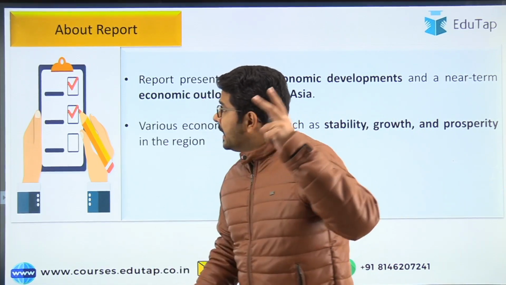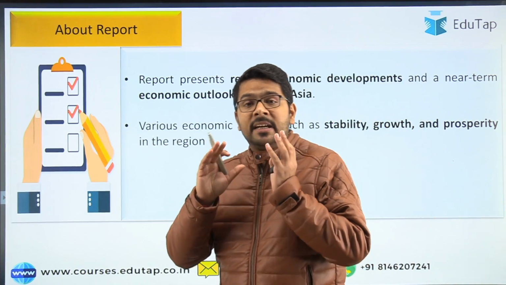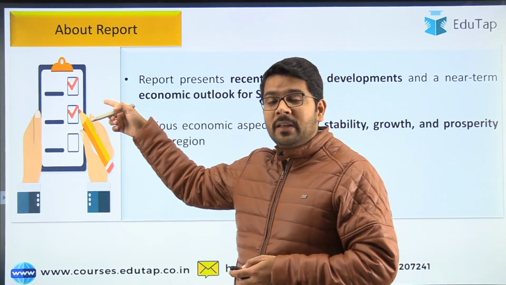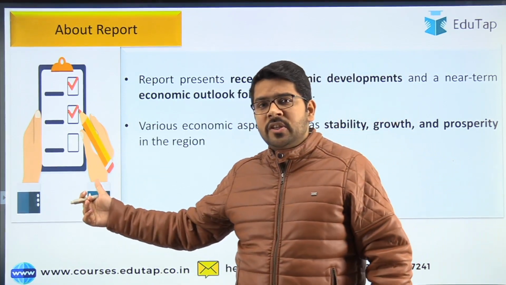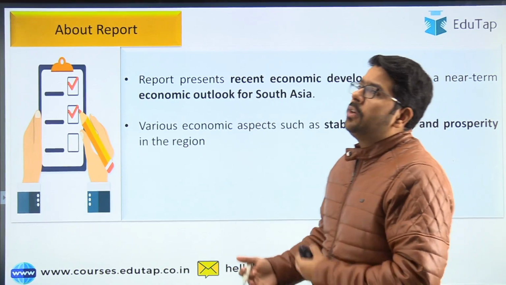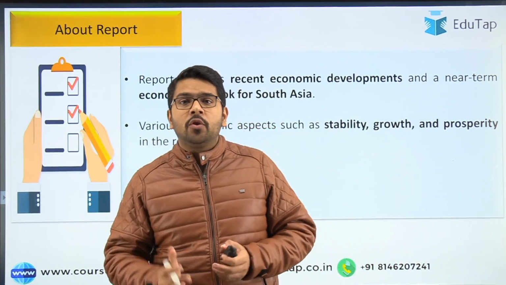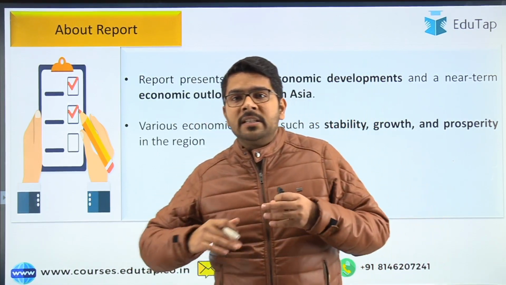So guys, the current economic situation regarding the aspects considering COVID-19. If you can remember the image that I showed you on the first slide, it was showing the pupils wearing the mask, and the theme was also mentioning COVID-19. So this report is also covering the economic aspects, keeping in mind the current COVID situation. So guys, I hope now you understand what this report is all about.